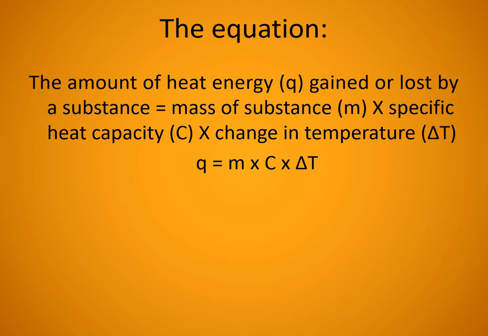M is the mass of the object, C is its specific heat capacity, and delta T is the change in temperature. That is, by gaining that energy, how much its final temperature differs from the initial temperature. So to acquire a particular temperature, how much energy is given. That difference in temperature is delta T.